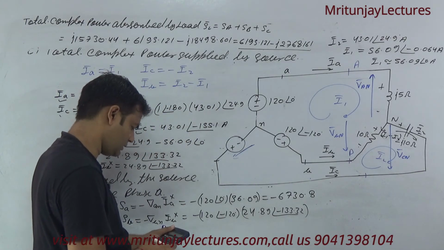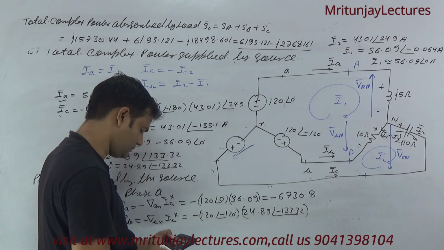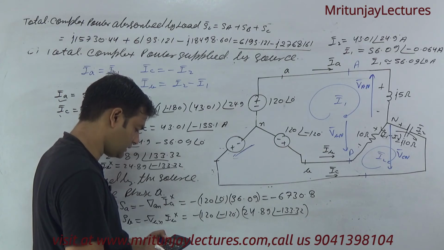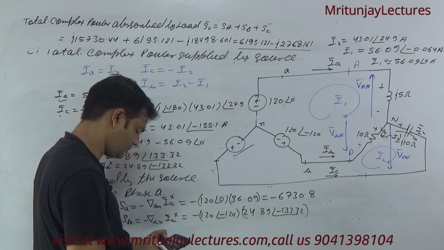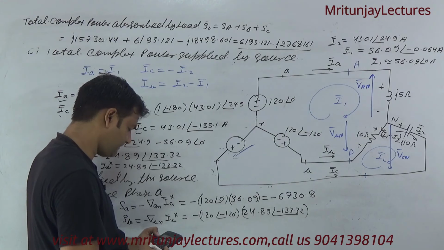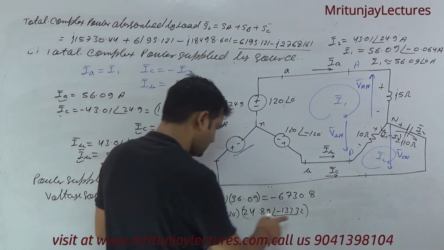Now 120 at the angle minus 120 into 24.89 at the angle minus 133.32. It is written as like this one.